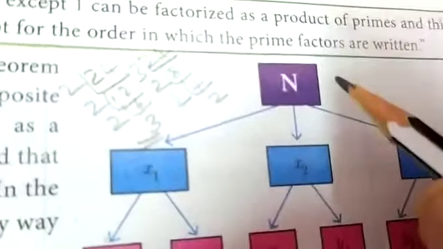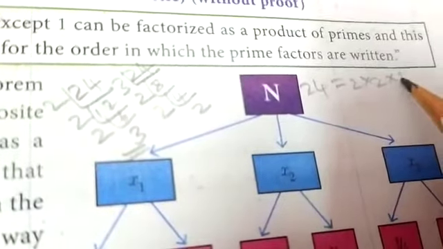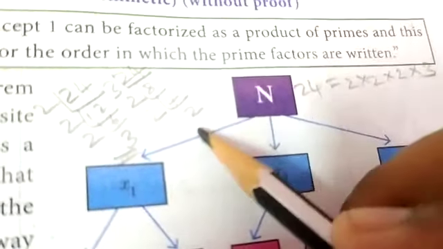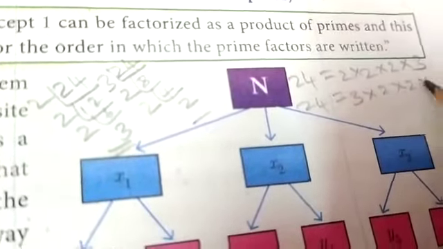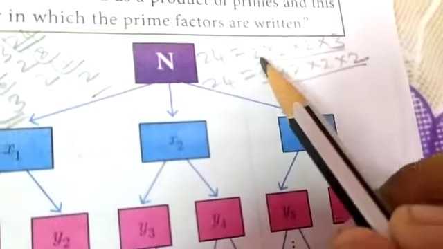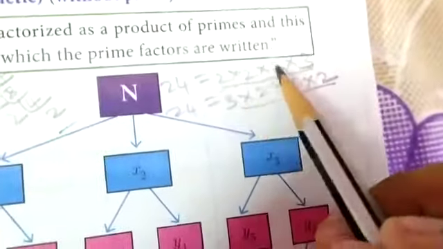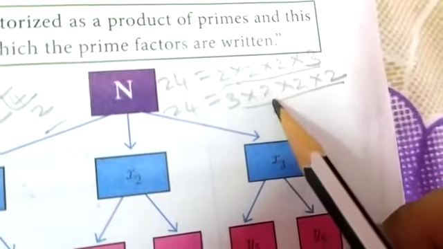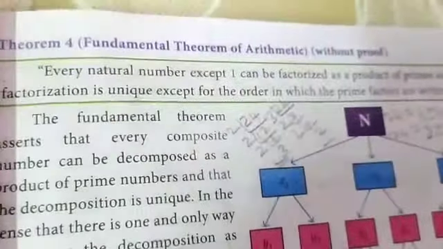So you could see that in the first way we got the prime factors as 24 equal to 2 into 2 into 2 into 3, and in the second way we got 24 equal to 3 into 2 into 2 into 2. You can see that only the order of the prime factors changes, but it has the same number of prime factors. That is, it has 2 three times and 3 one time. Here too it is 2 three times and 3 one time. So this is the illustration of theorem number 4.